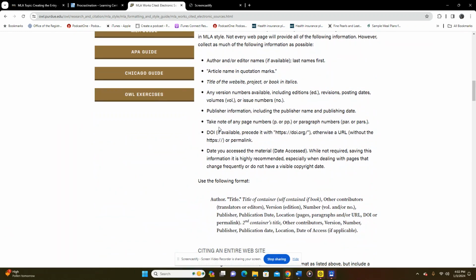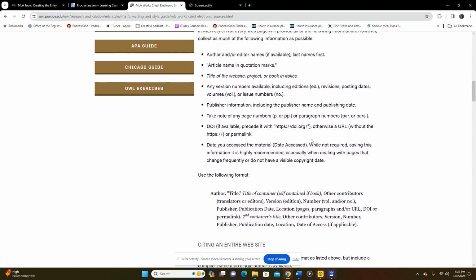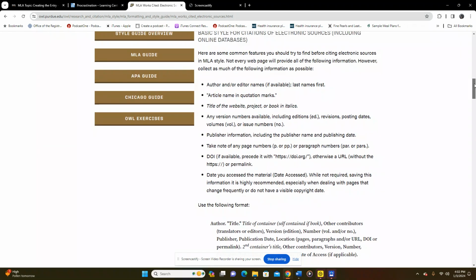Okay. And then take note of any page numbers. Most electronic sources don't have page numbers. They're not paginated unless you actually print it out, but it's not necessary. Then you need the website address. The website address is going to be here, owl.purdue.edu, and then information about that. And then the date that you access the material is the date that you accessed it. So today I'm accessing it for this video on January 3rd, 2024. Okay. And then there's a period after that. Okay, so that's your basic style for citations of electronic sources.